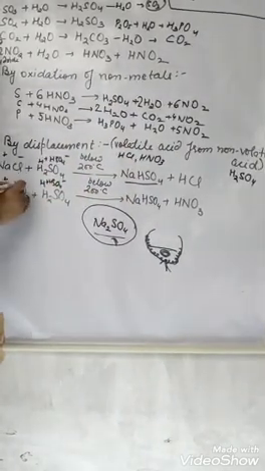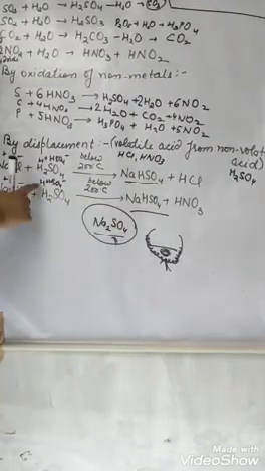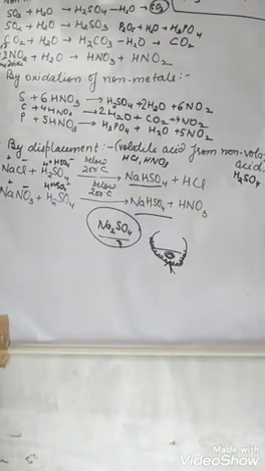So Na plus NO3 minus. Na will react with HSO4, giving NaHSO4. H will react with NO3, giving HNO3. I hope this is clear.